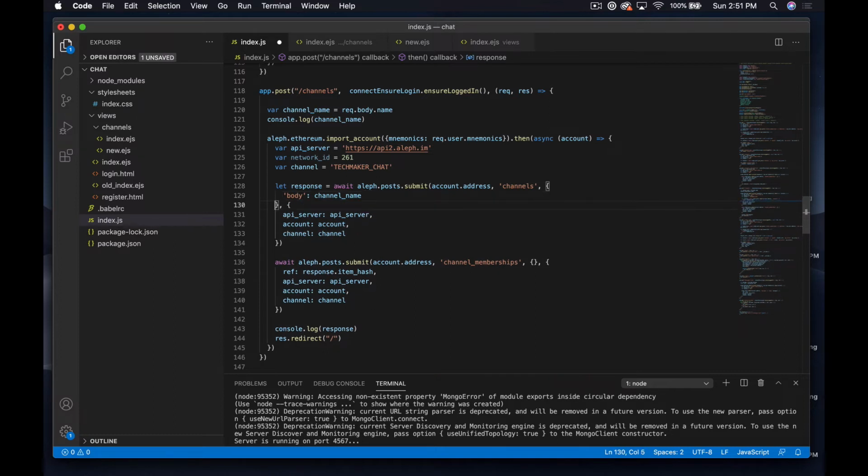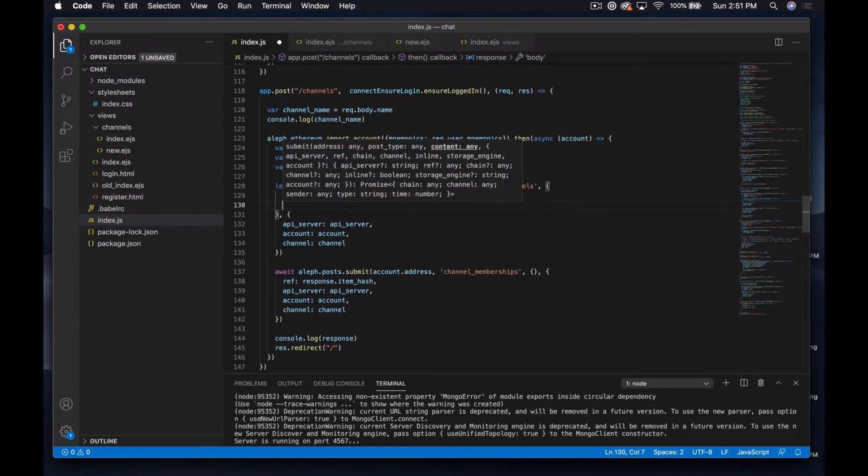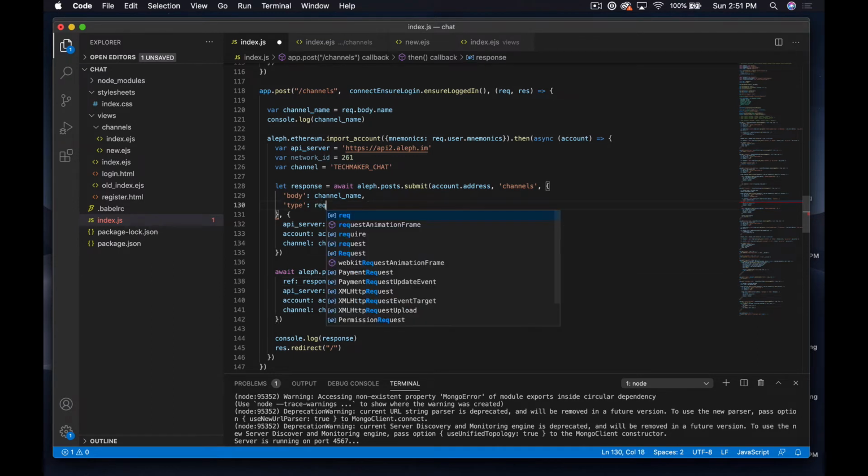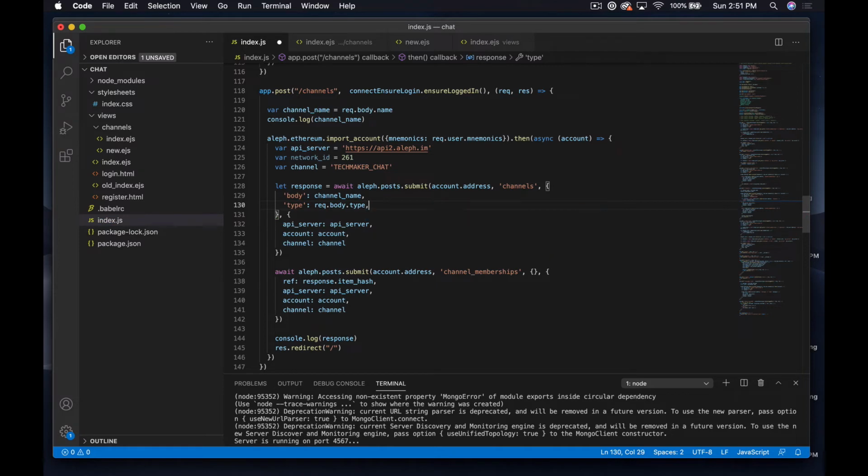So what I'm gonna do is just tab that down like that, and then I'm gonna say type, and we'll put in here the request dot body dot type, like that.